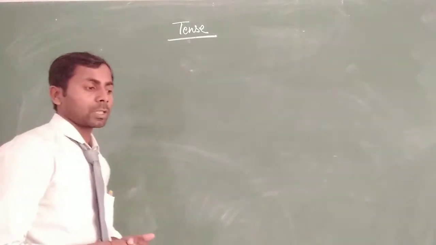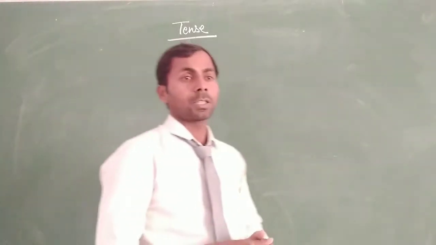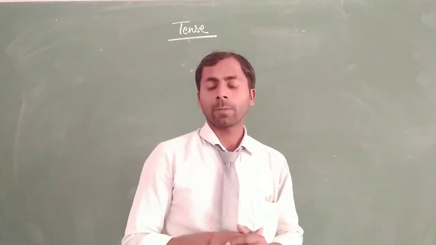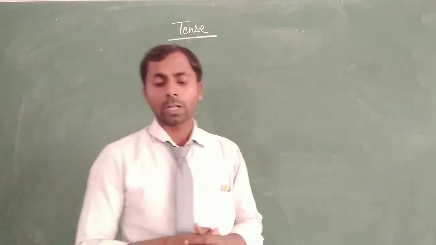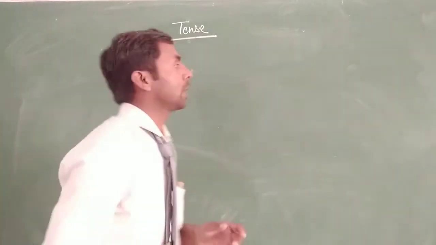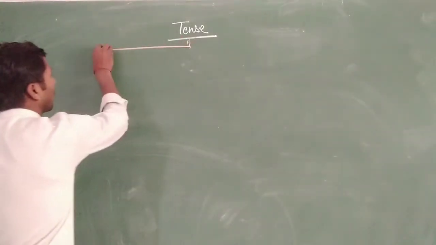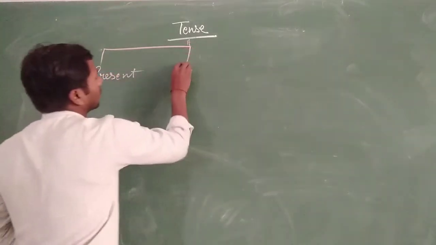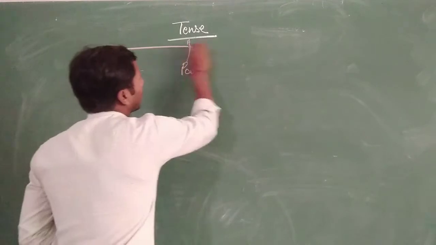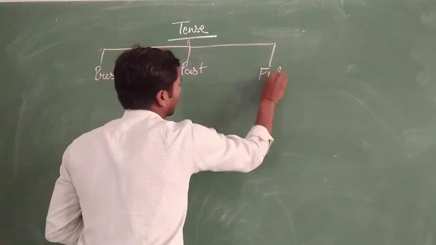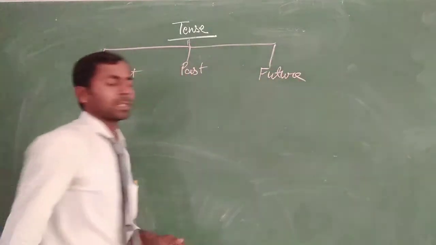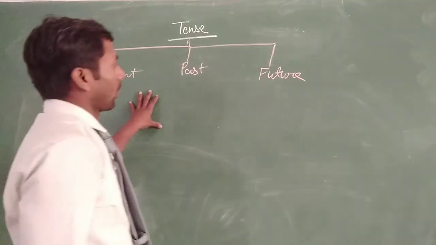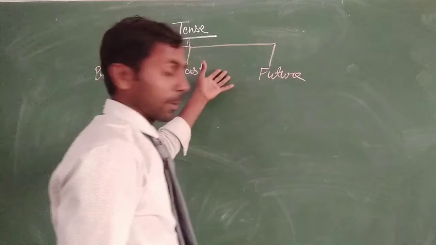Okay, first we are talking about what tense is. Tense, we can say, is time. And this time is divided into three parts: present, past, and future. Okay, present, past and future, and all the parts are divided according to the time.